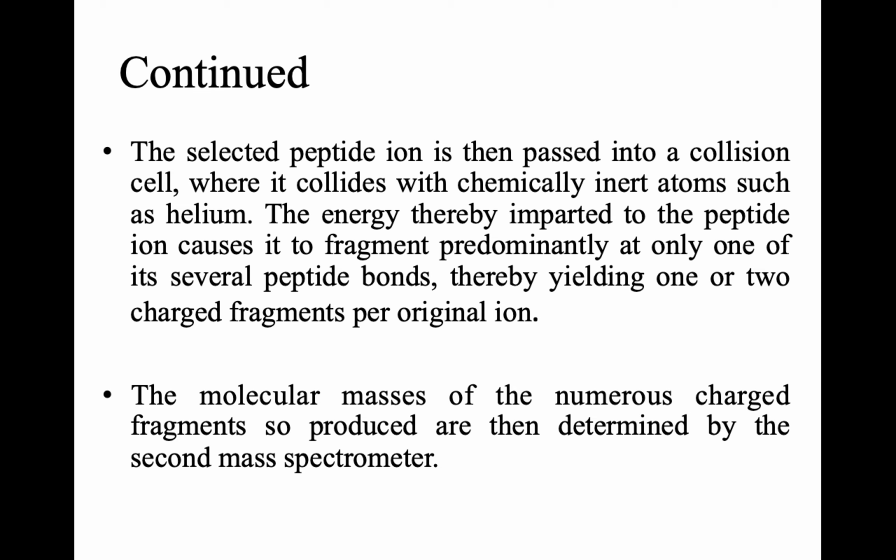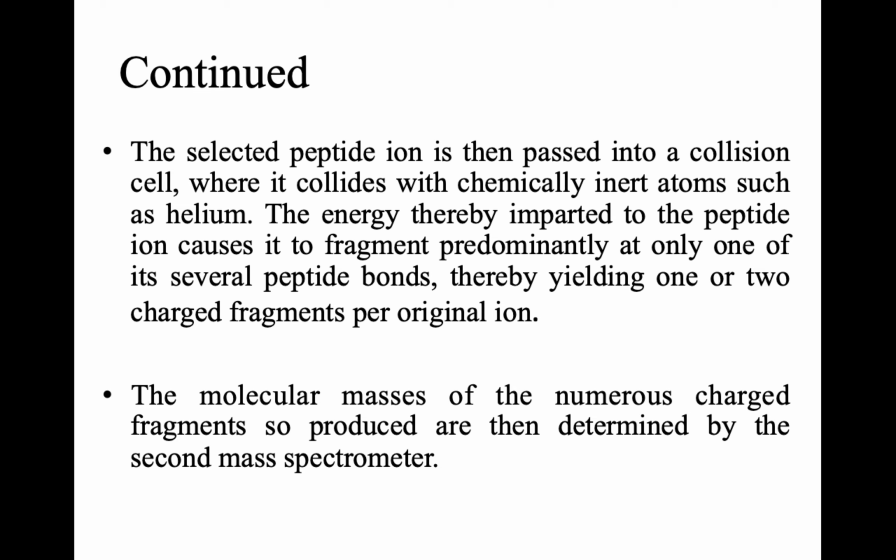In the collision cell, the peptide ion will be exposed to inorganic atoms such as helium. The energy imparted by the helium is going to fragment the peptide ion into smaller fragments, in such a way that the helium breaks only one peptide bond in the peptide chain, so that it further fragments the peptide ion. The molecular masses of the numerous charged fragments so produced are then determined in the second mass spectrometer.